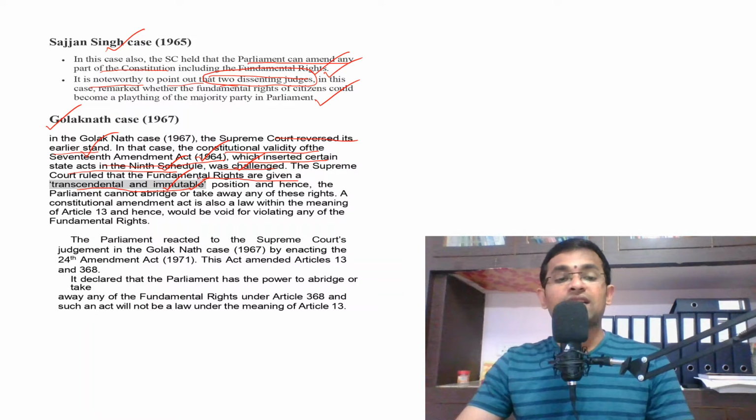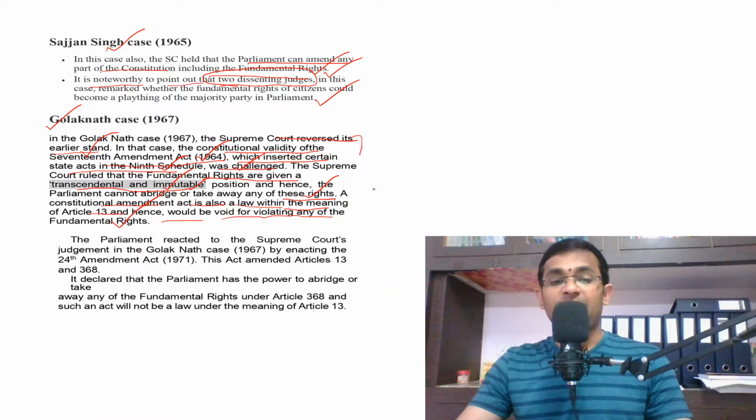So in the Golaknath case, the Supreme Court held that the Parliament cannot violate or abridge or take away any of the fundamental rights, right? Okay. And a Constitutional Amendment Act is also a law within the meaning of Article 13 and hence would be void if violating any of the fundamental rights, right?